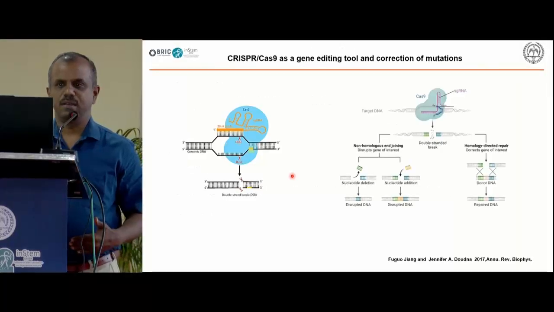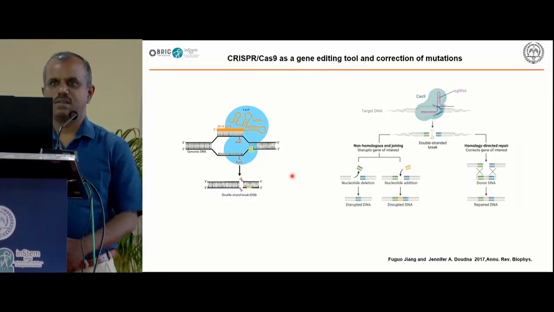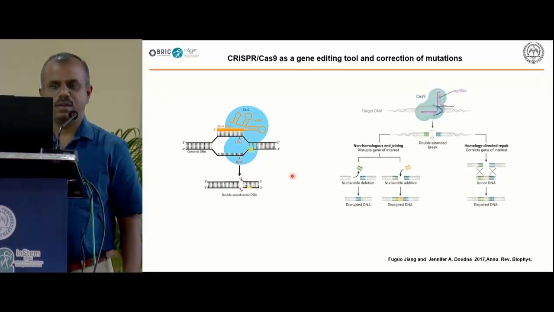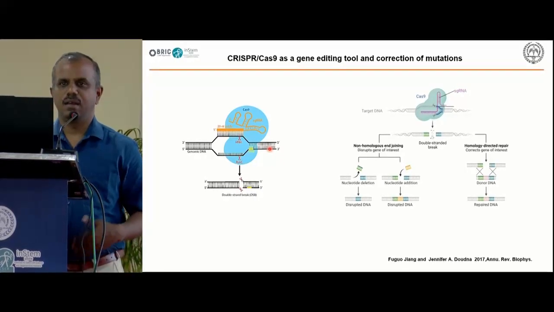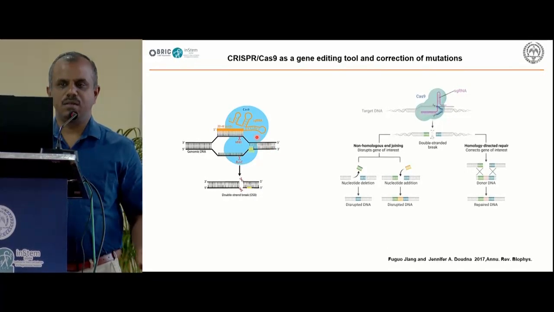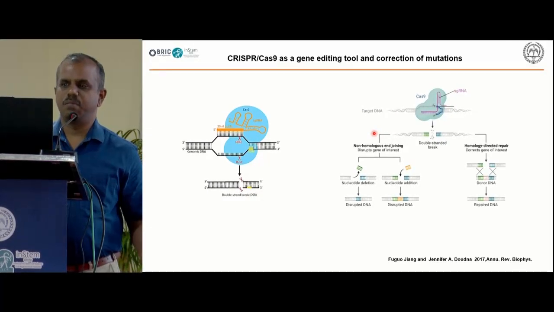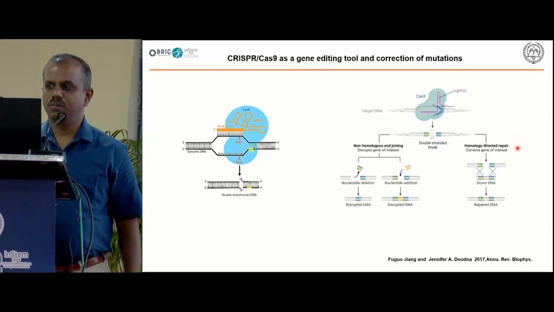So as most of you know, disease-causing mutations or introduction of beneficial mutations can be done by the newly developed tool called CRISPR-Cas9. It has two components. One is the guide RNA and then the CRISPR-Cas9 to make a double strand break. But after making a double strand break, it goes to two different pathways. Either it goes to the non-homologous end joining pathway or it goes to the homology directed repair pathway.